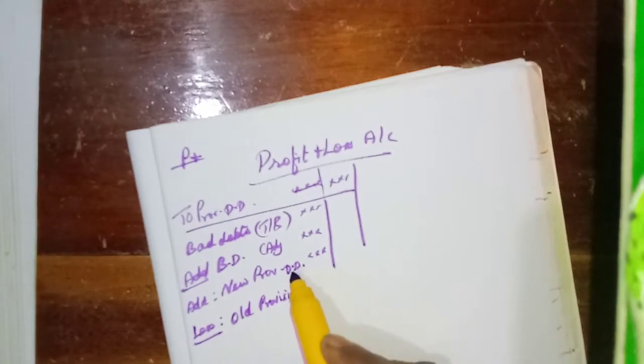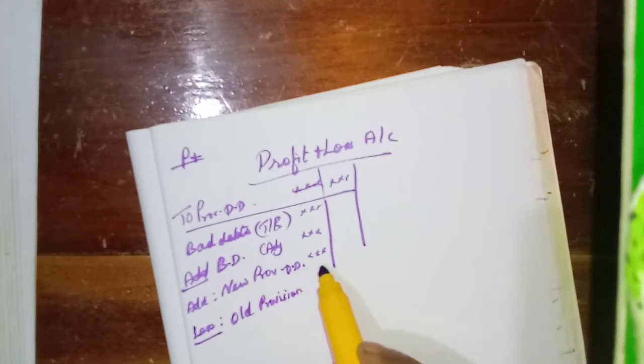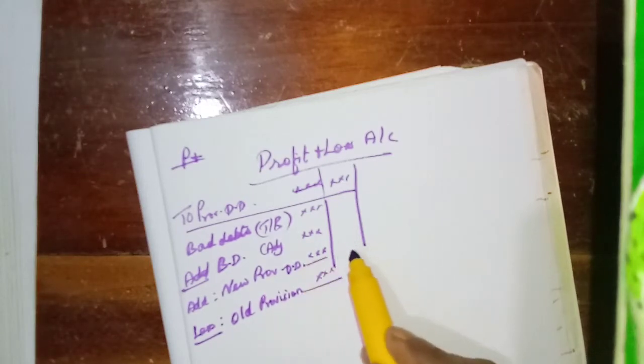We will write this one along with the doubtful debts: add new provision, less old provision, we have to write in the outer column.